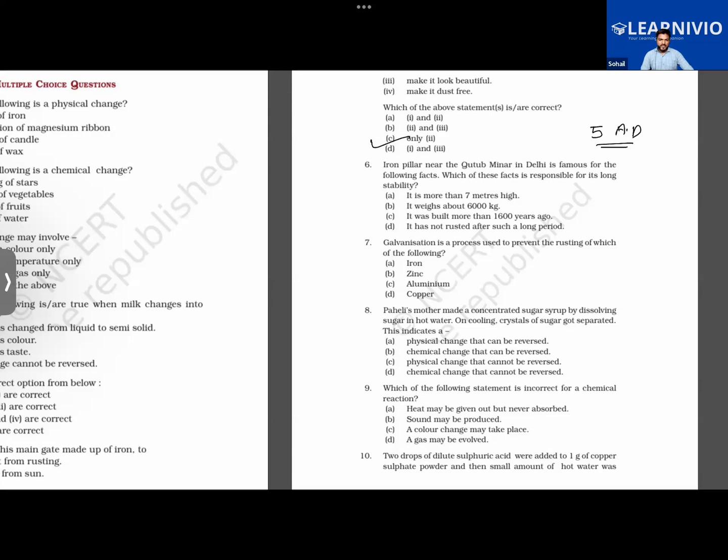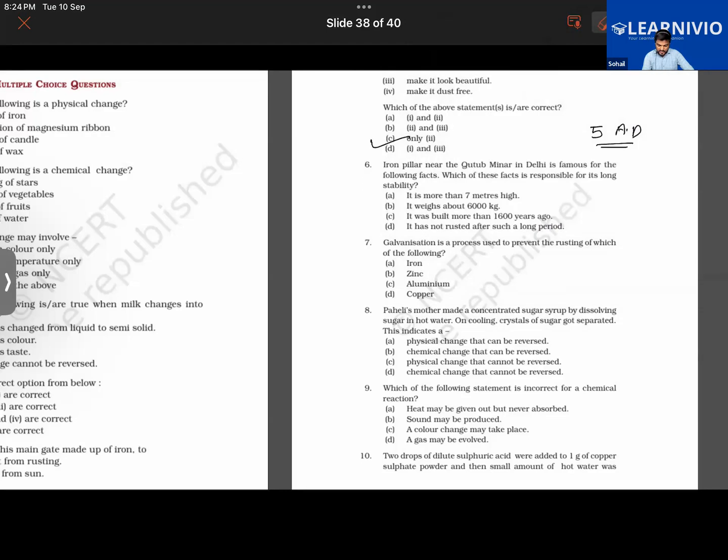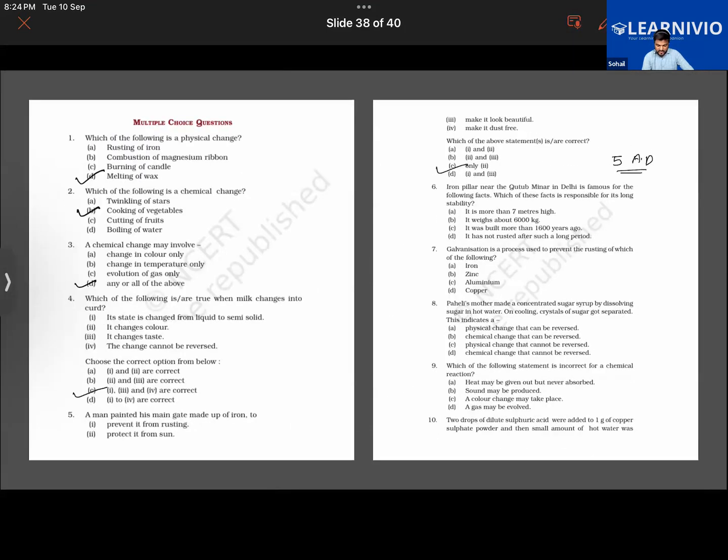The exact date is not known, but somewhere around 420, 430 or 450 AD it was built. So it was built almost 1600 years ago.